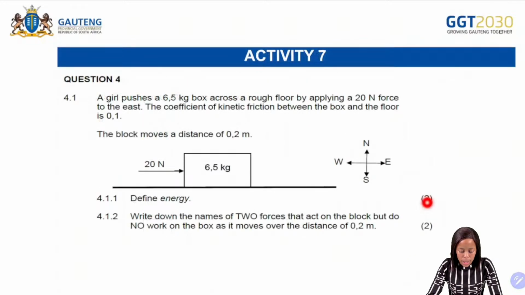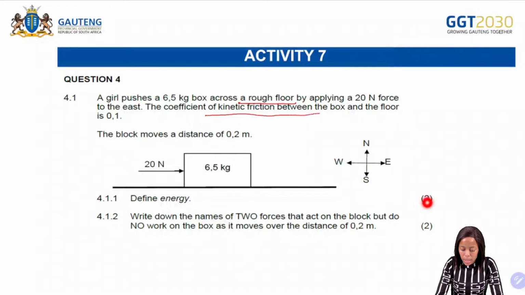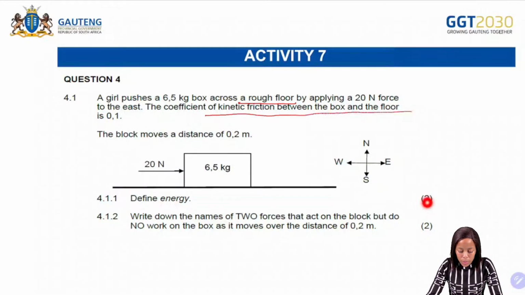So the next one, it says a girl pushes a 6.5 kilogram box across a rough floor by applying a 20 Newton force to the east. The coefficient of kinetic friction between the box and the floor is 0.1. Then it says the block moves a distance of 0.2 meters. Because they spoke of a rough floor, immediately we know that they are talking about friction. So the block moves a distance of 0.2 meters.